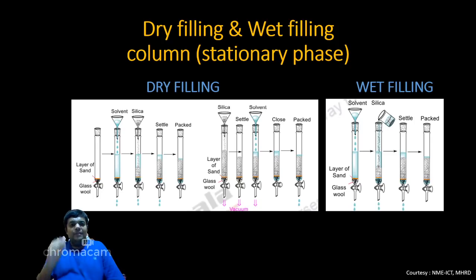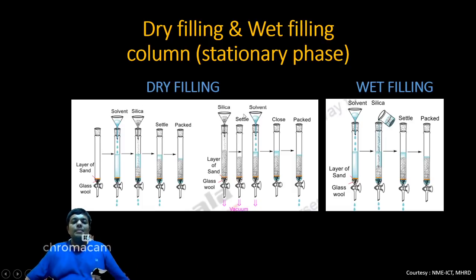Over here, I will first show you the dry filling method. This is method number 1, this is method number 2, and both the methods are used for dry filling. If you see in step number 1 of dry filling method 1, first a column is taken and a glass wool is placed at the end. Over it, a layer of sand is placed, then solvent is added. To this solvent, adsorbent like silica is added. It is allowed to settle and it is packed. This is one method of dry filling where first solvent comes, then adsorbent comes.